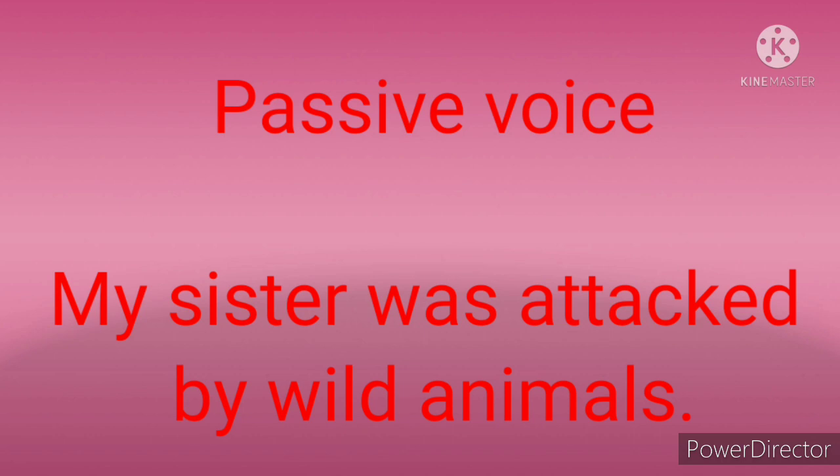Now we shall see some sentences in passive voice. Listen to the given sentence. My sister was attacked by wild animals. Here, listen to the verb was attacked. It is in passive voice form. Was is the auxiliary verb. Attacked is the main verb, which is in V3 form. So, auxiliary verb plus V3 form will be the passive voice verb. So, this sentence is in passive voice form.